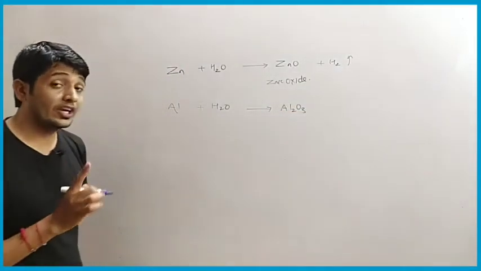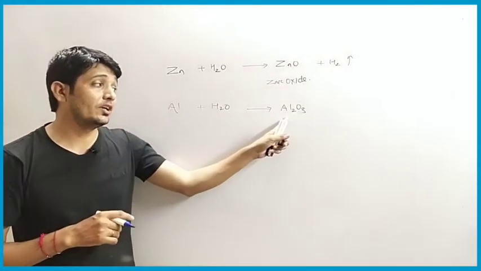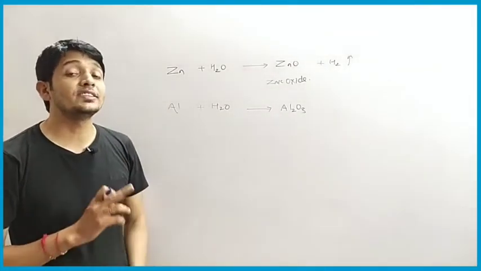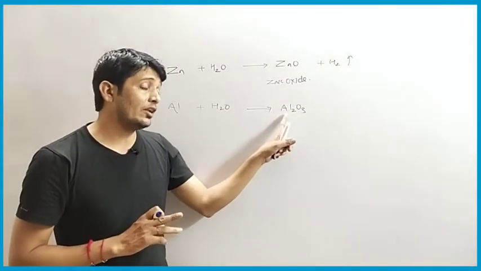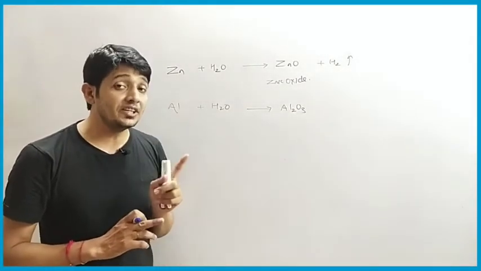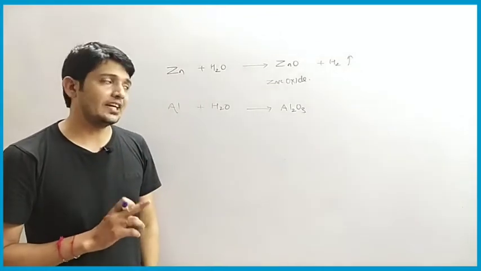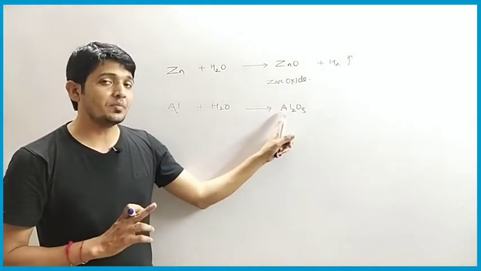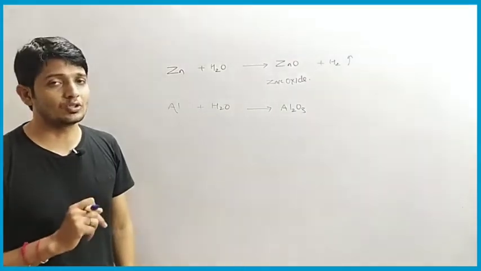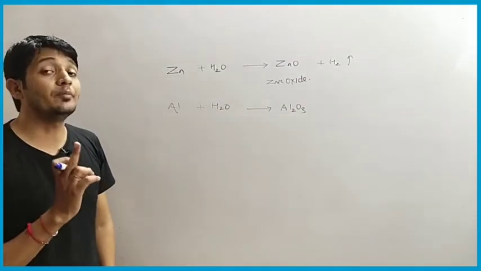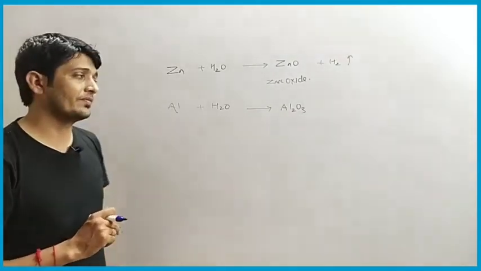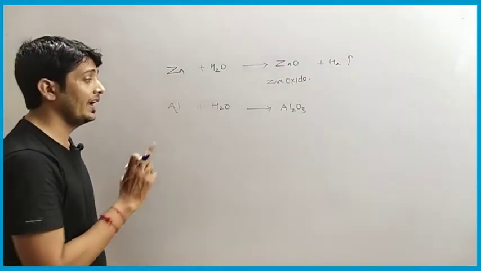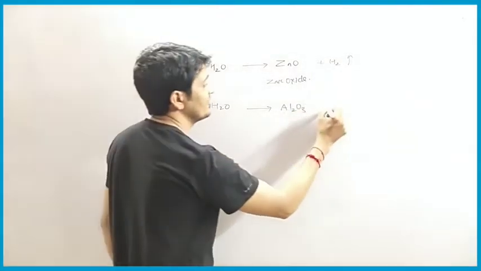It is the oxide of aluminium and this oxide of aluminium is also called an amphoteric oxide. Why amphoteric oxide? Because aluminium oxide reacts with acid as well as base. That's why the oxide of aluminium is called an amphoteric oxide. Okay, you have to remember the name amphoteric oxide, and the example is aluminium oxide, that is Al2O3, and hydrogen gas is released here.